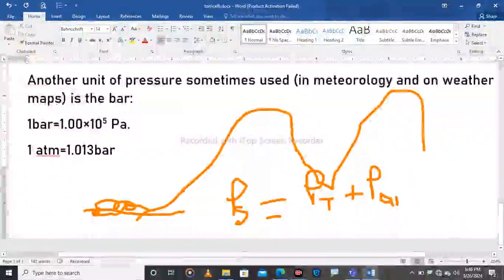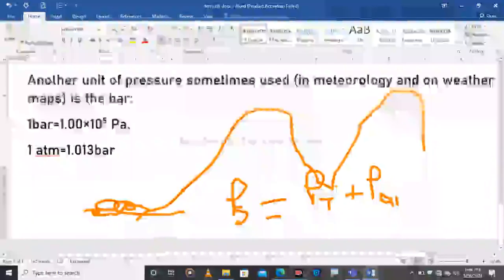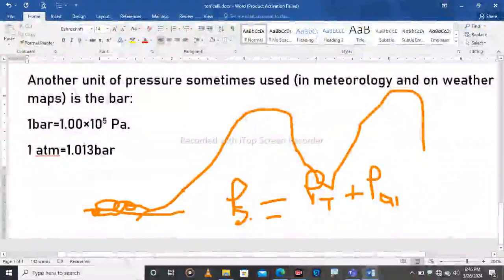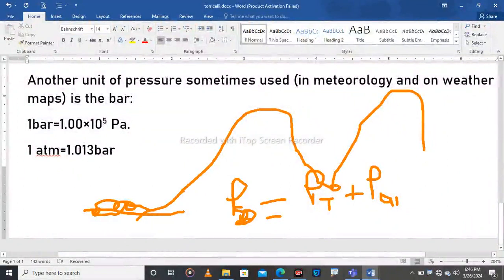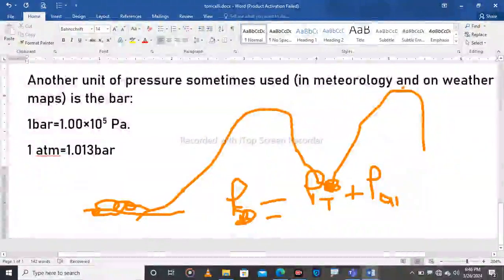The same applies if we are going to measure the height of this mountain from here, where you are not starting at sea level. Let us call it the base of the mountain. The pressure at the base of the mountain will again be equal to the pressure at the top plus the pressure of the air.